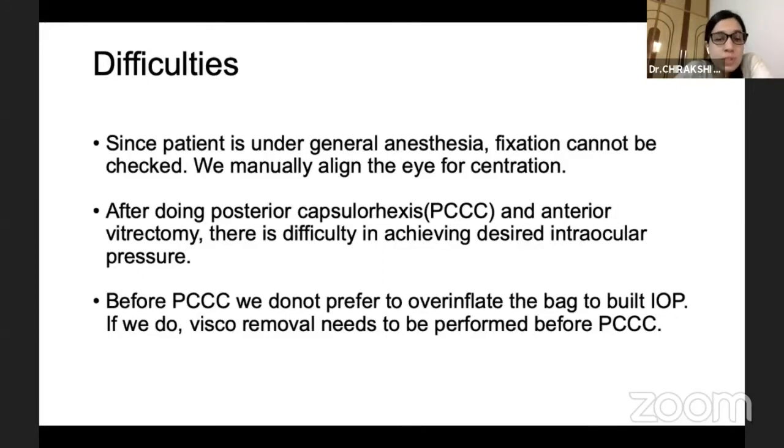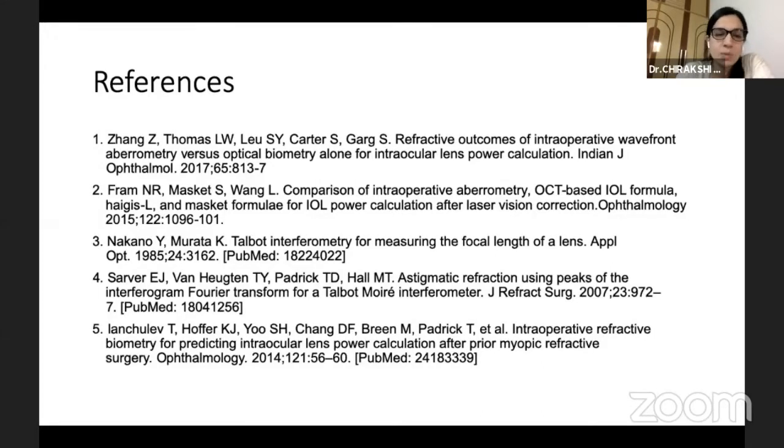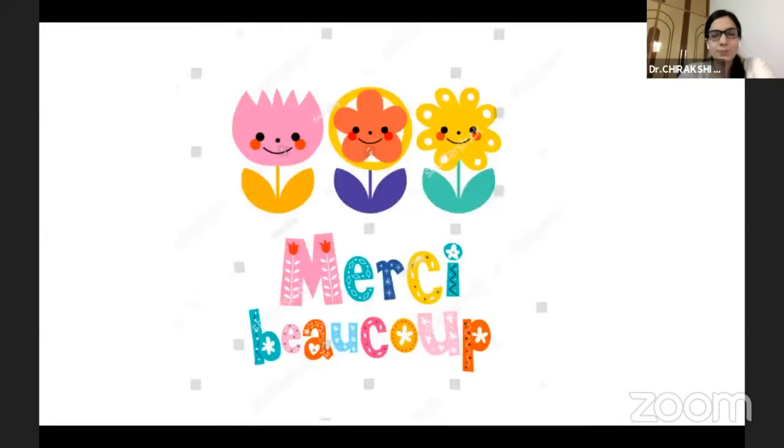If you put more viscoelastic inside to attain the desirable intraocular pressure, the residual viscoelastic at the end of surgery may cause problems later on. So that remains to be seen. It is tricky because in eyes where we did IOL after PCCC and anterior vitrectomy, the success rate was quite low. If we do not do PCCC, and before performing PCCC we try to capture it, then we have to overinflate the bag, otherwise the excess will extend. So, with that, these are my references and I would like to conclude my presentation. Thank you.